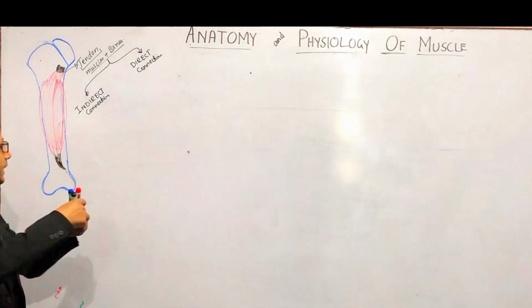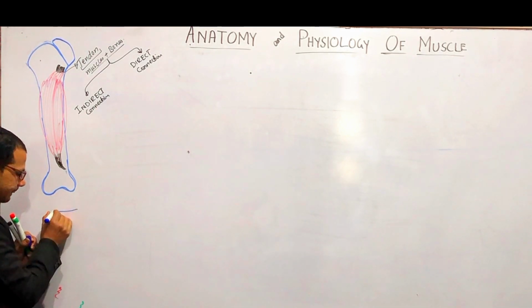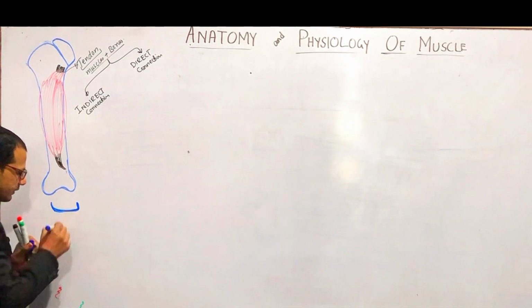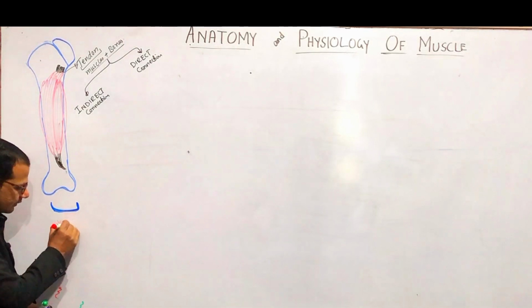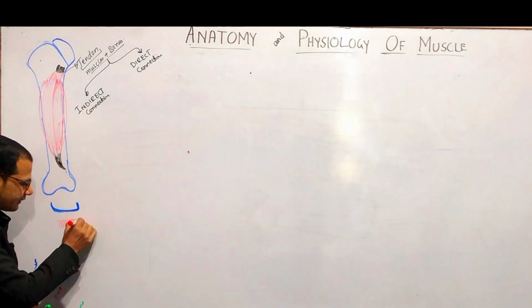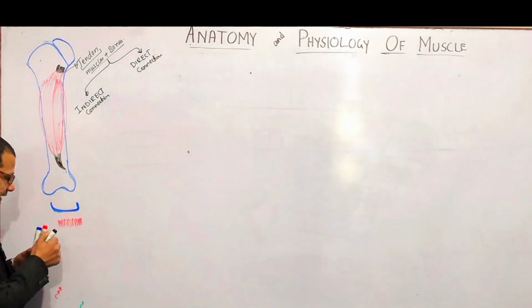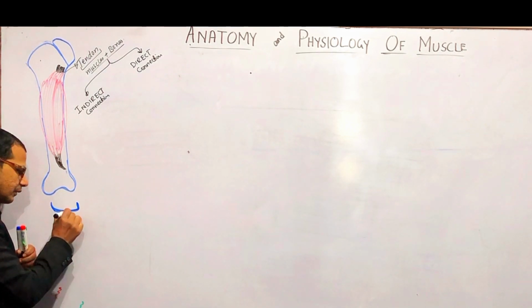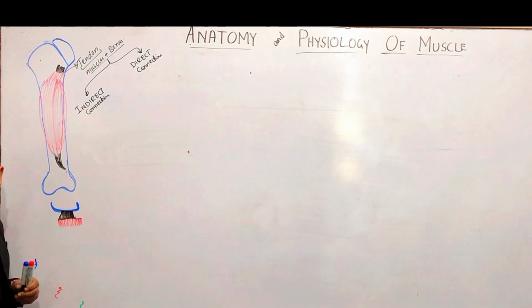Indirect connection means that, for example, if I have a bone here, this is a bone, right? And this red is muscle, right? And this muscle is attached to this bone by a tendon. This is called indirect connection, right?